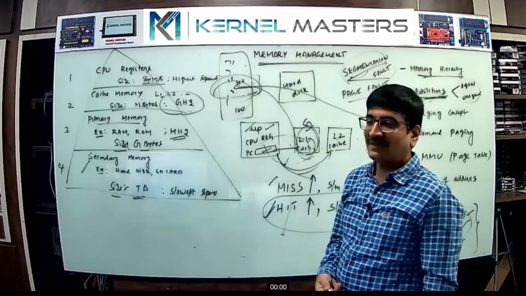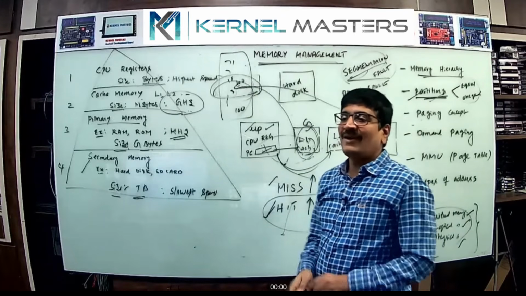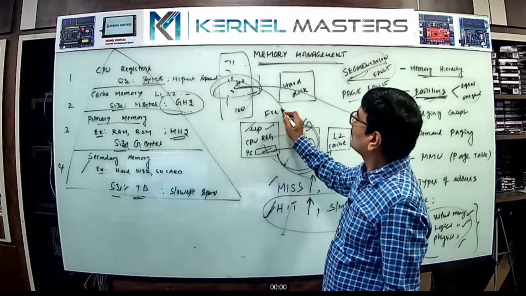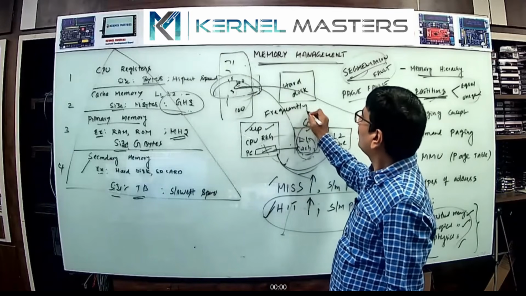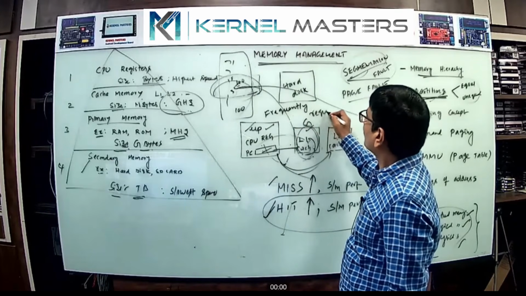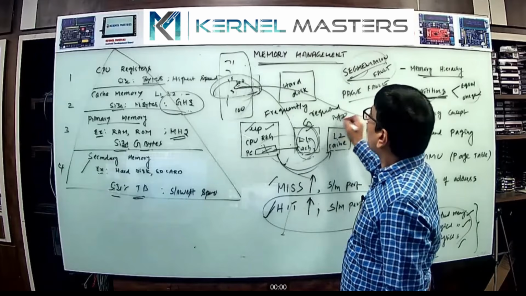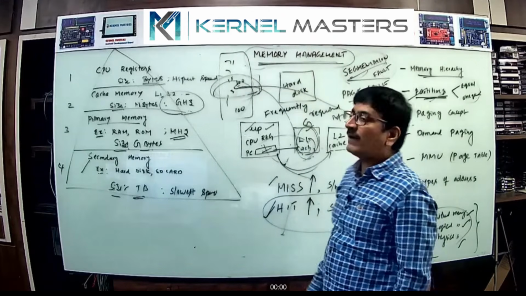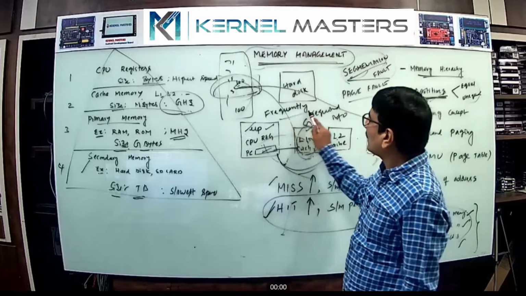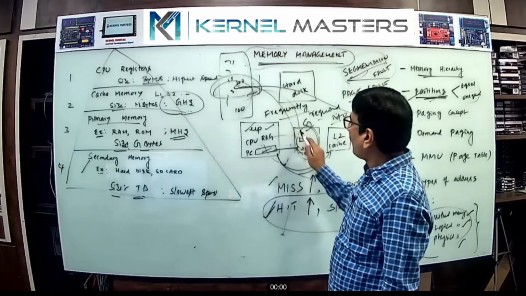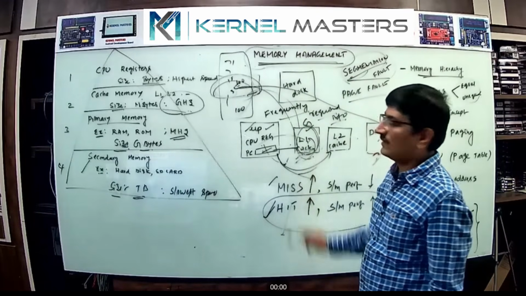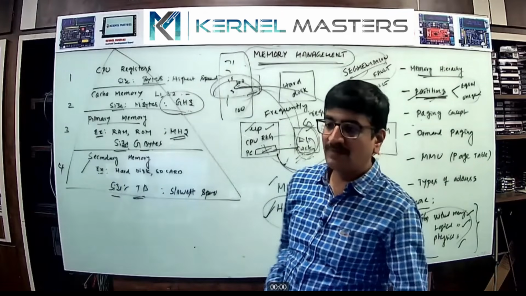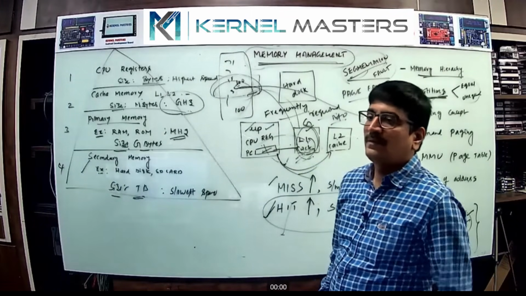How it works is through what is called frequently required information. The kernel's memory management is responsible for identifying the frequently required information in your program. That part of the program is copied to the cache memory. Then performance should improve. That's why cache memory plays a very important role in your system.